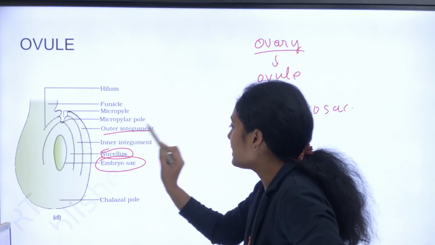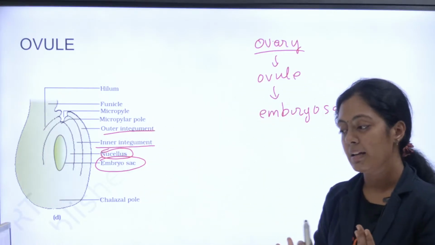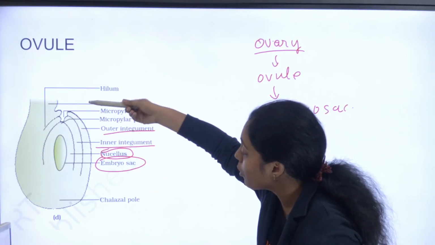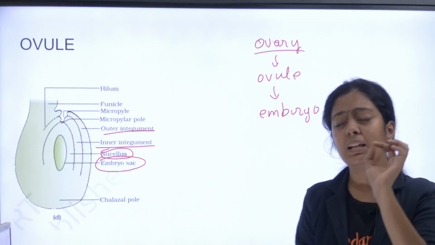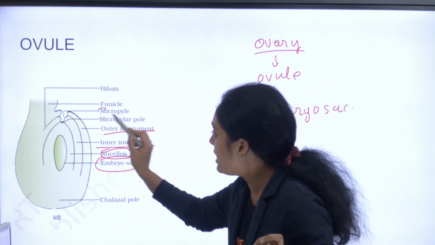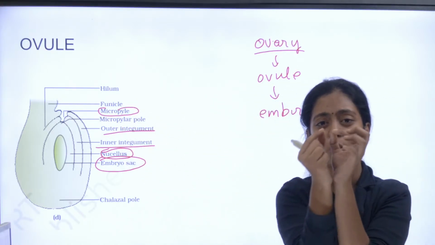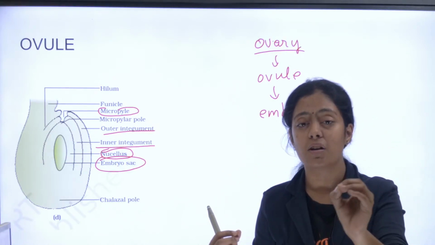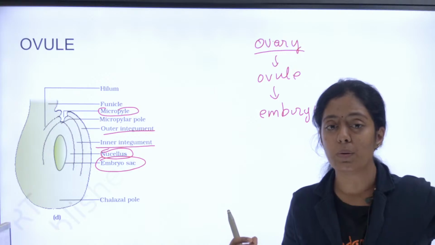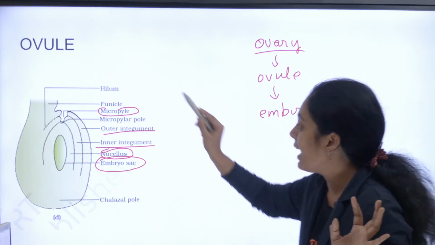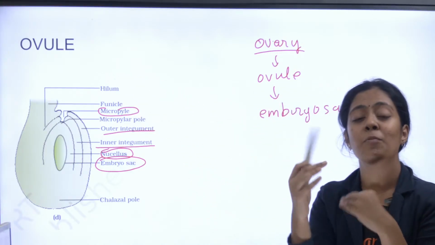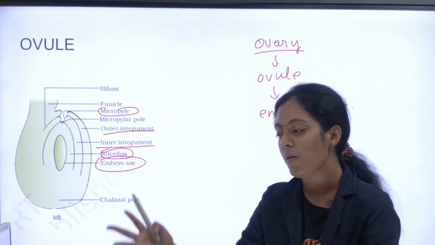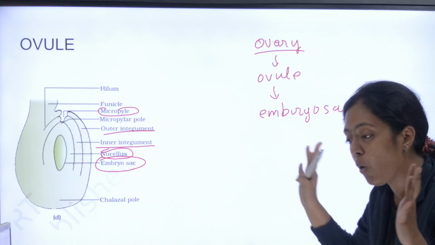Okay, integuments இருக்கு, outer இருக்கு, inner இருக்கு, and it has two ends, a micropylar end and a chelazal end. இந்த micropylar endல ஒரு சின்ன germ pore மாதிரி இருக்கும். ஏன்? Because that is going to help in the introduction of my pollen grain, pollen tube development க்கு அது யூஸ் ஆகும். Okay, and I have my hilum and funicle with which they will interact with my ovary. So this is my entire ovule.